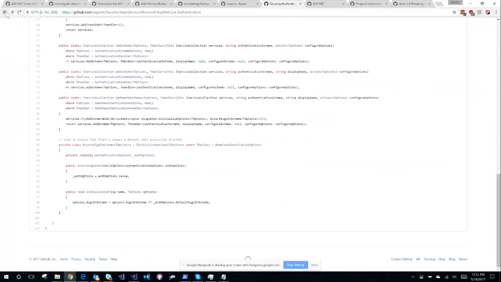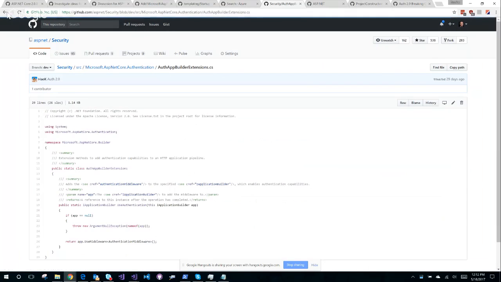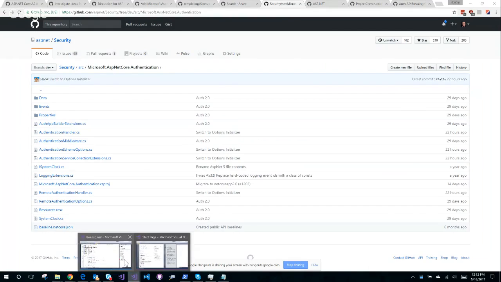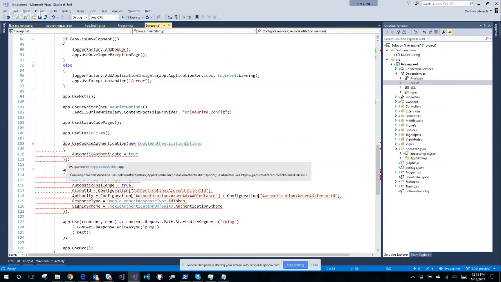Add auth, add scheme. There's nothing there with Azure. No, auth app builder extensions. That's the middleware, use authentication. So I have to do that. I can do that because all that has changed also. That's why none of this stuff works.